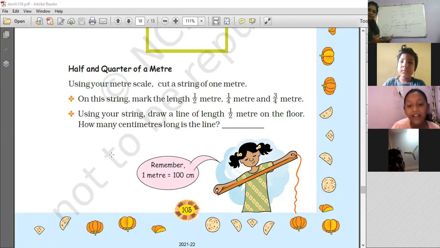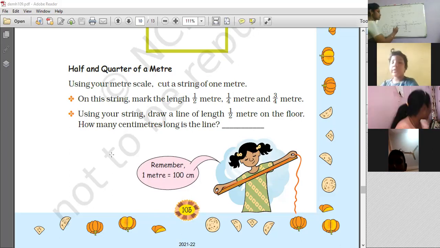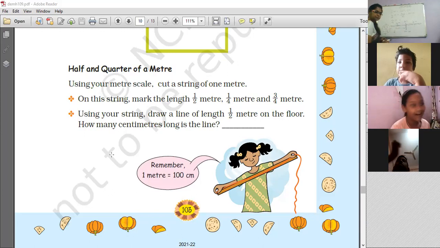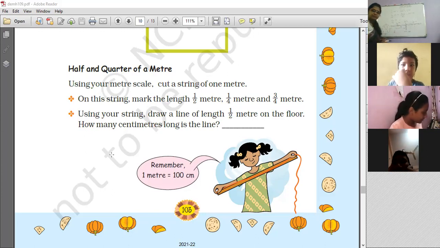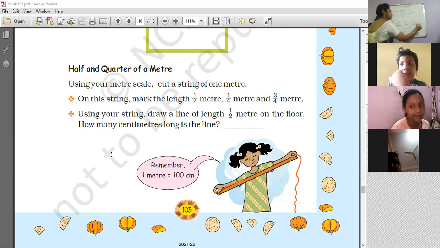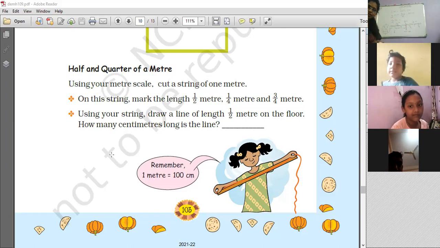1 by 4. Very good. What is the fraction of only this part? 1 by 4 also. Very good. What is the fraction of this part? 1 by 4. Very good. What is the fraction of only this part? It is also 1 by 4. Right. So Akshat, did you understand what is quarter of a meter?